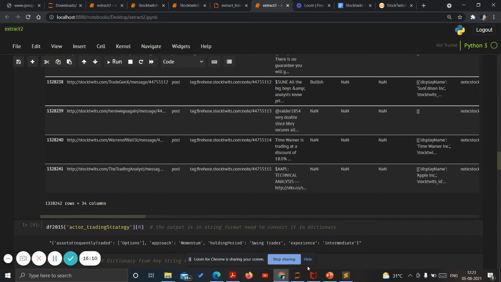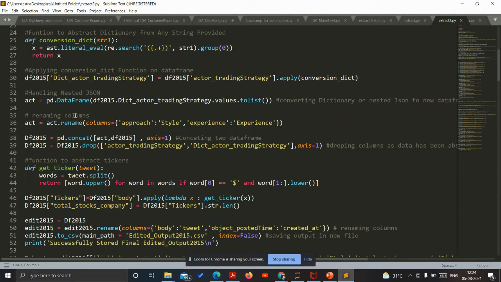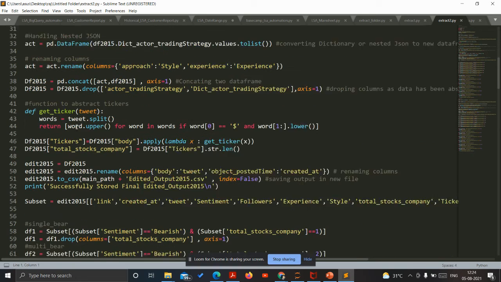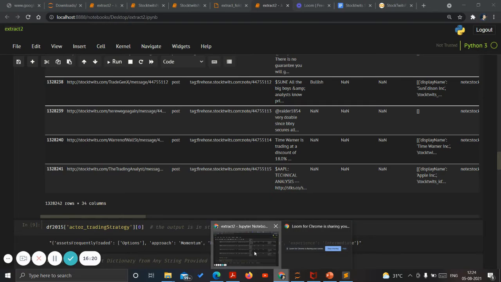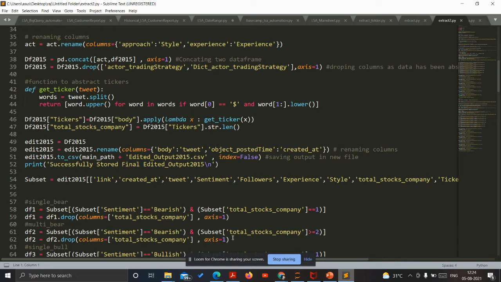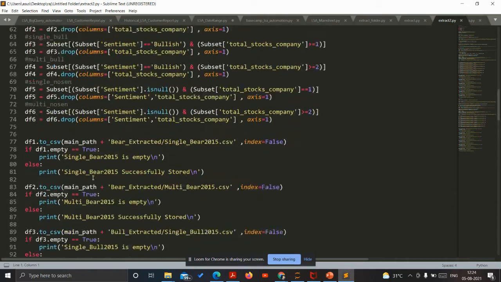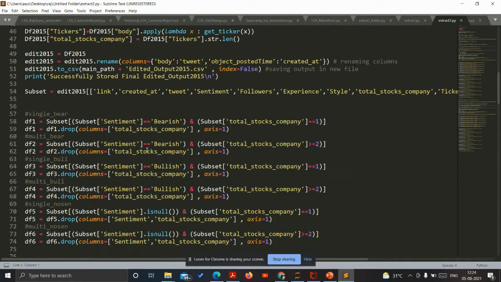Yes, so finally, after getting all of the data needed, we have to divide the complete data set which we have formed into several parts, by conditional programming, like a subset of the sentiments into bearish.